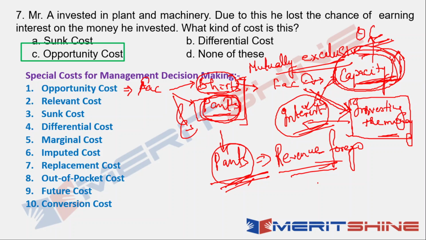Right? So this is opportunity cost. It is a cost that measures the benefit that is lost or sacrificed when you choose one course of action over another course of action.